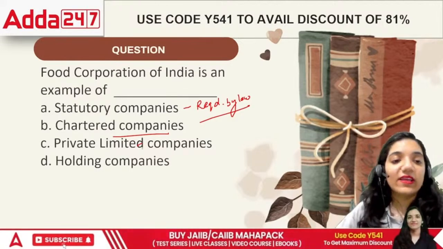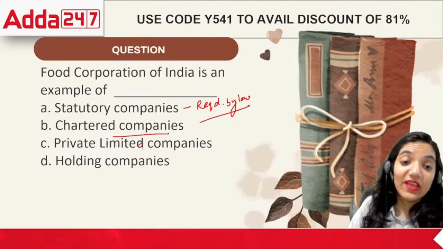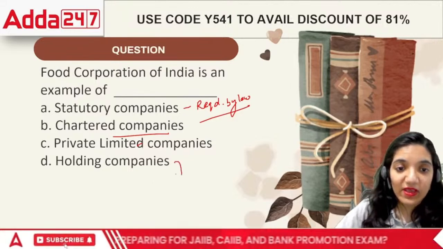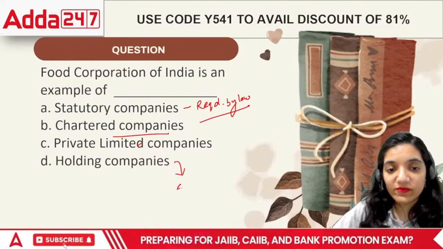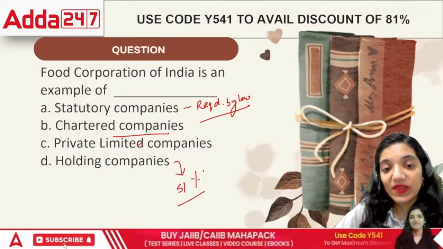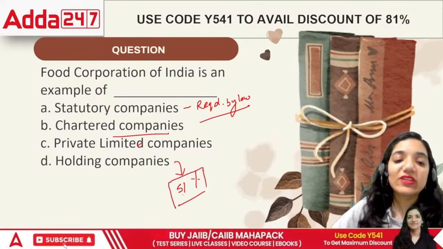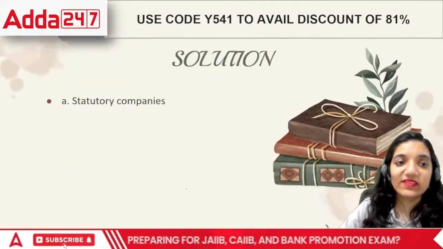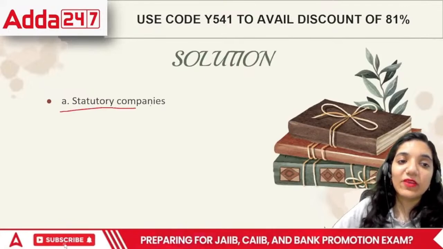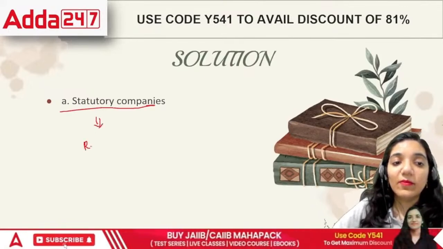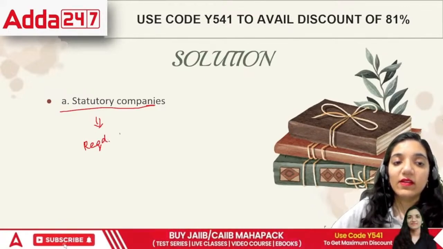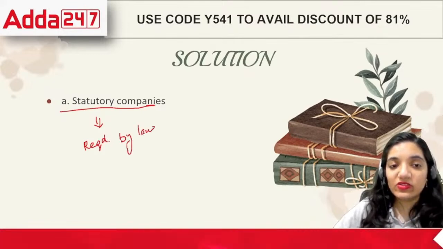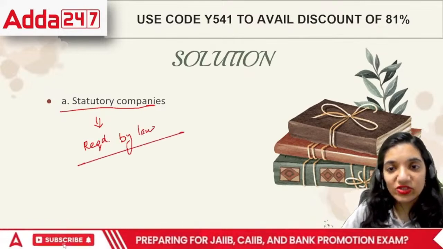Next is holding company. Holding company means a company which is holding more than 51% of the other company. That means it has a major control over the other company. That is holding company. So the correct answer in this case is a company which is required by law. So FCI is a statutory company.